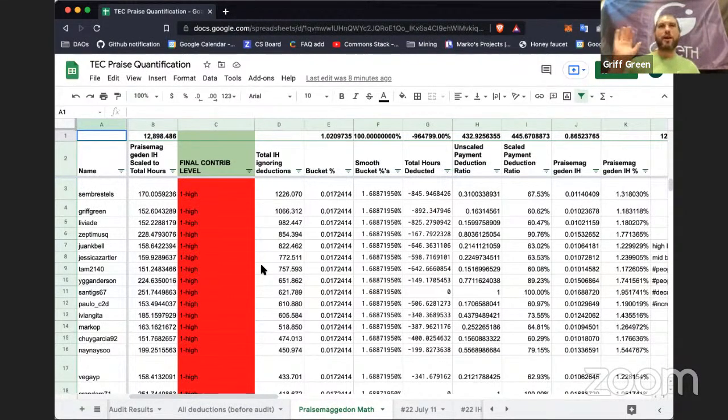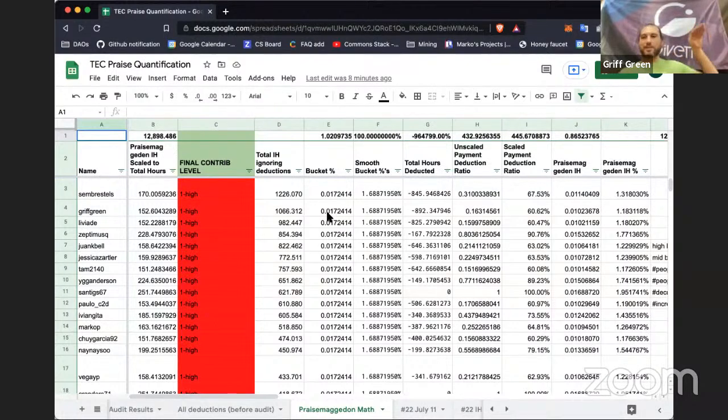Maybe it was 100 people. Honestly, I don't remember, but that's not important. What matters is there are these buckets, and everyone in a bucket was supposed to get the same. But then we realized there wasn't that much of a difference between being the low person in the high bucket and the high person in the mid bucket, but for impact hours there was a huge difference. So we decided to even that out.